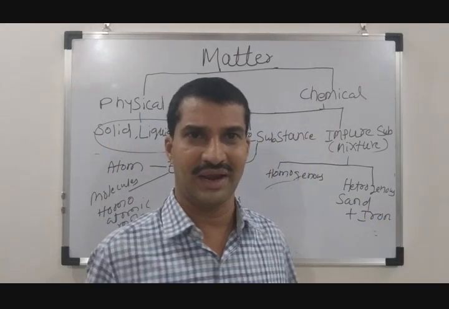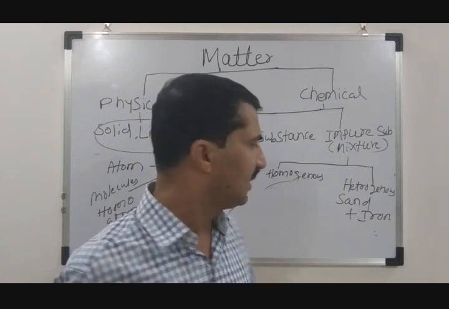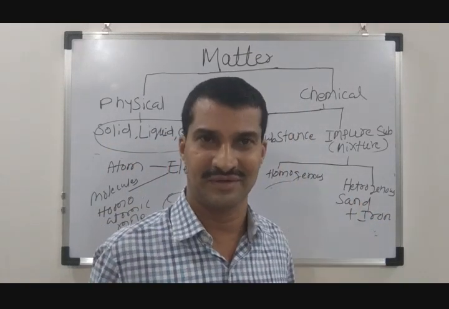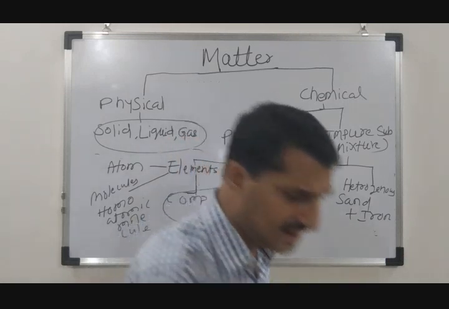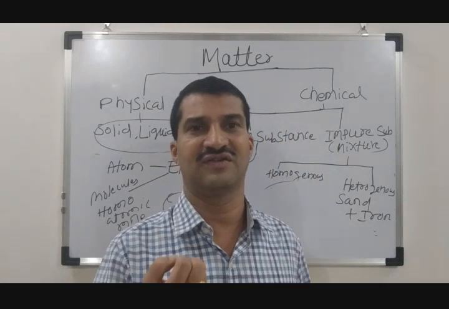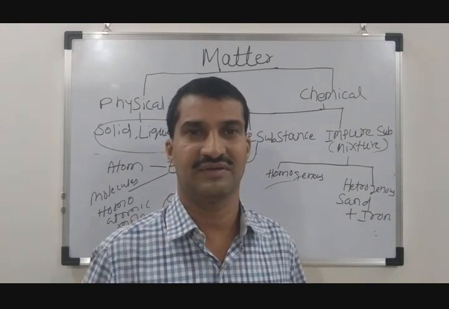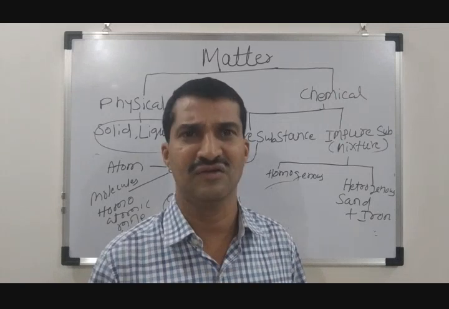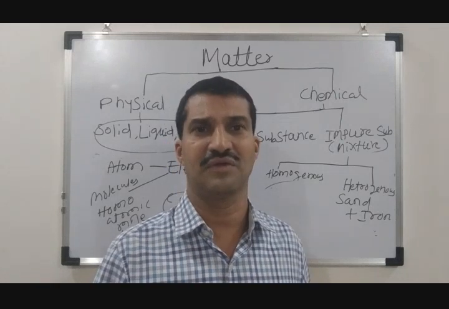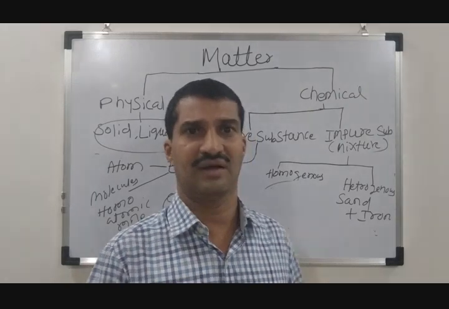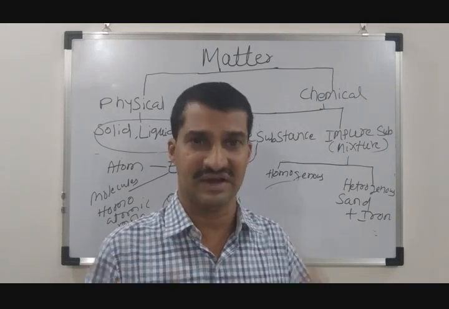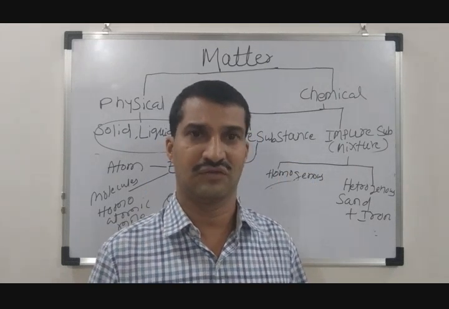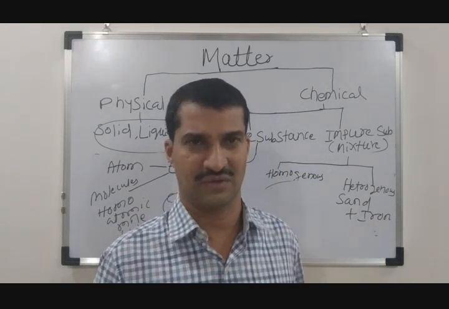When I mix it thoroughly, it will not mix uniformly. You can still find sand particles and you can still pick iron particles from any sample. The iron pieces and the sand pieces are not distributed uniformly, and the phase difference between the iron and sand is clearly visible. So it is an example of a heterogeneous mixture.